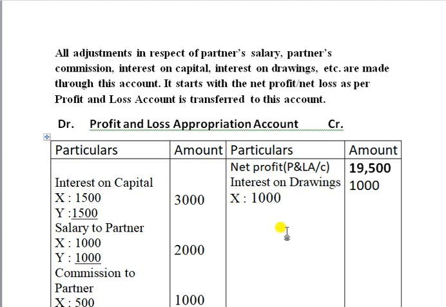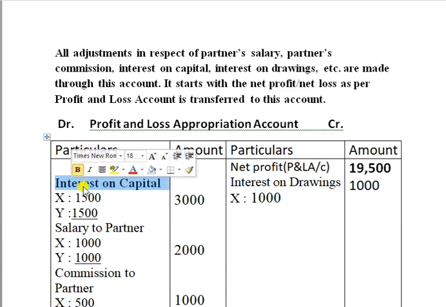Okay. Next, interest on capital. These items you will get as a hint from your question. So interest on capital, 1500 each, two members are here. Imagine 1500, that total amount I put here is 3000 rupees.